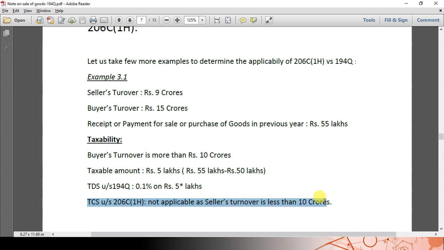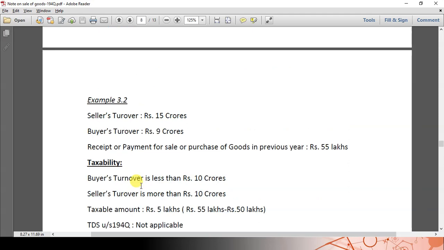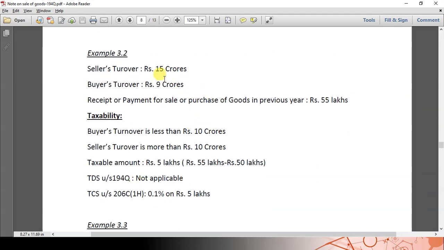So let us take one more example. Here in the example, the seller's turnover is 15 crores, the buyer's turnover is 9 crores. So the buyer is not satisfying the condition specified under section 194Q, that is, his turnover is less than 10 crores. Then 194Q is not applicable and 206C(1H) is applicable. The seller has to collect the TCS. On how much does he have to collect the TCS? Only on the amount exceeding the ceiling limit prescribed under section 206C(1H). 206C(1H) and 194Q both prescribe the same ceiling limit, that is 50 lakhs.